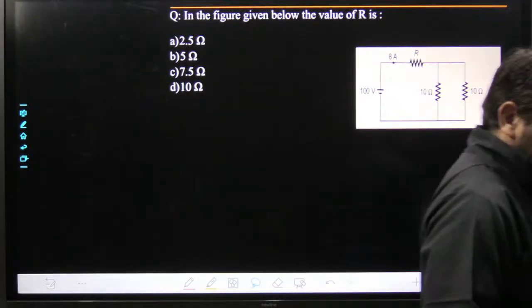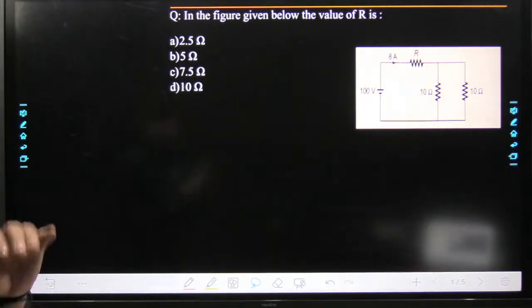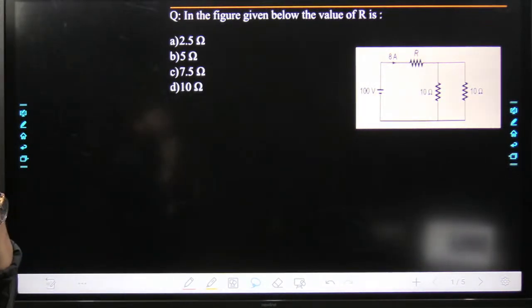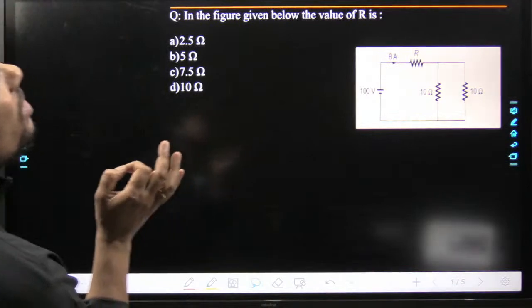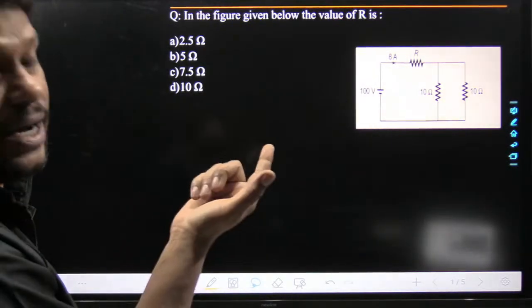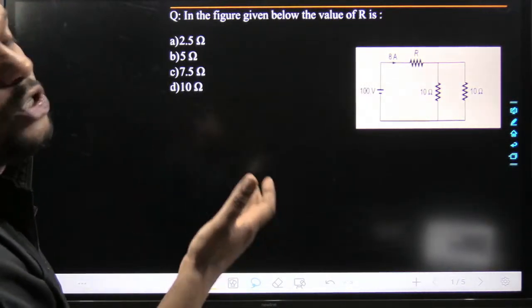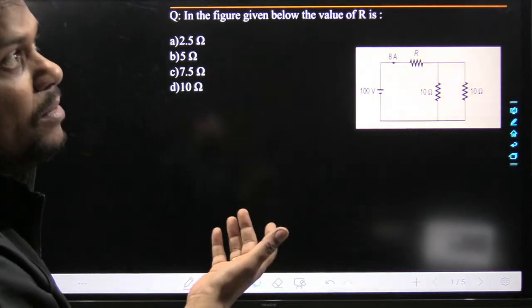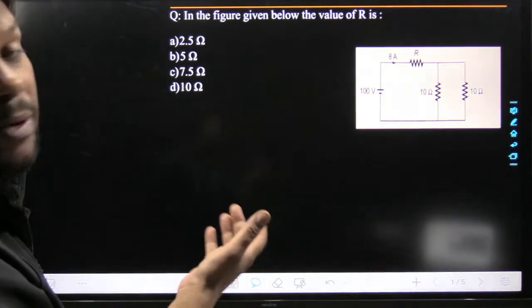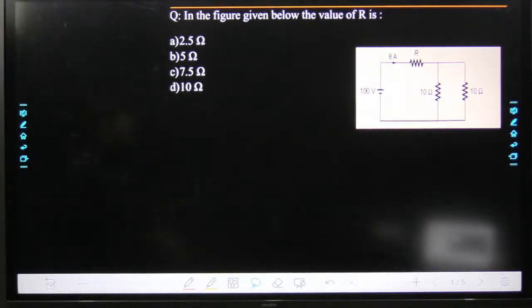Yeah, very nice. In the given circuit, what will be the value of R? What I told you first, I remember your statement: whenever we have a known current through a resistance or a known voltage across a resistance, we are not supposed to start the solution of our problem by KCL or KVL. It will be better if we start our problem by Ohm's law. This is the way.